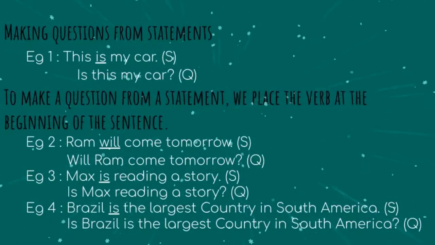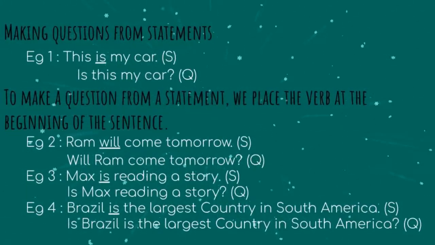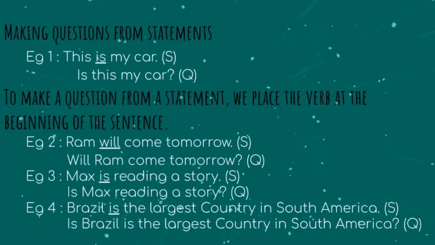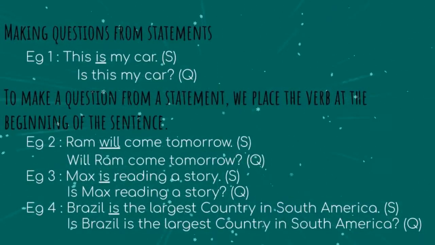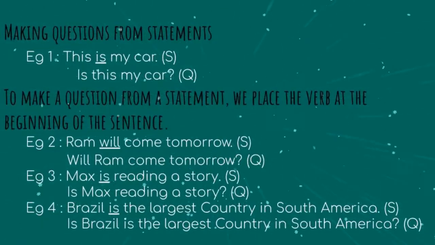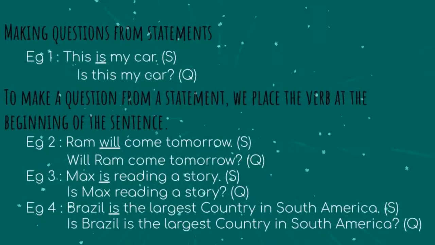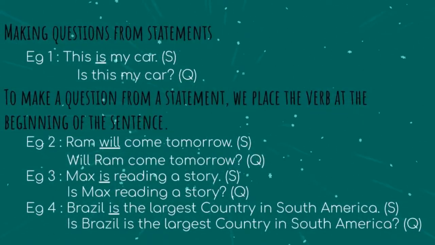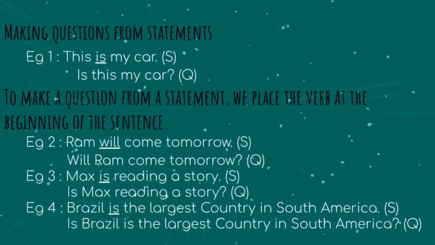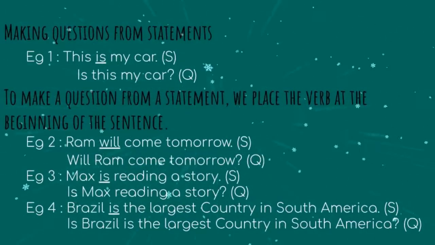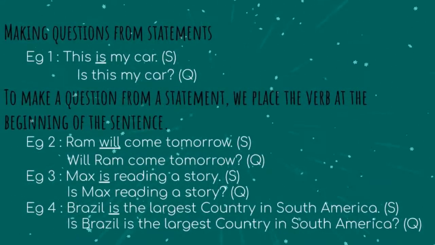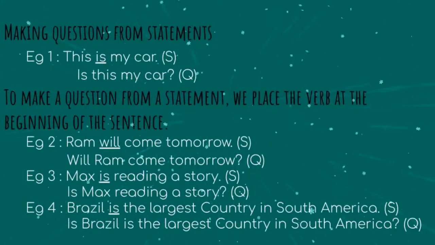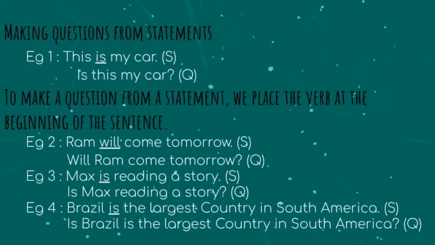Okay, let us see another example here. Ram will come tomorrow. It is a normal statement. It means Ram will come tomorrow. So what is the noun and what is the verb here? Ram is the noun and what is the verb? Will. So now I am exchanging the places of the noun and the verb. First of all, put the verb in the beginning of the sentence. Okay, will. Next, you put the noun, Ram. Will Ram come tomorrow? Now it's a question.